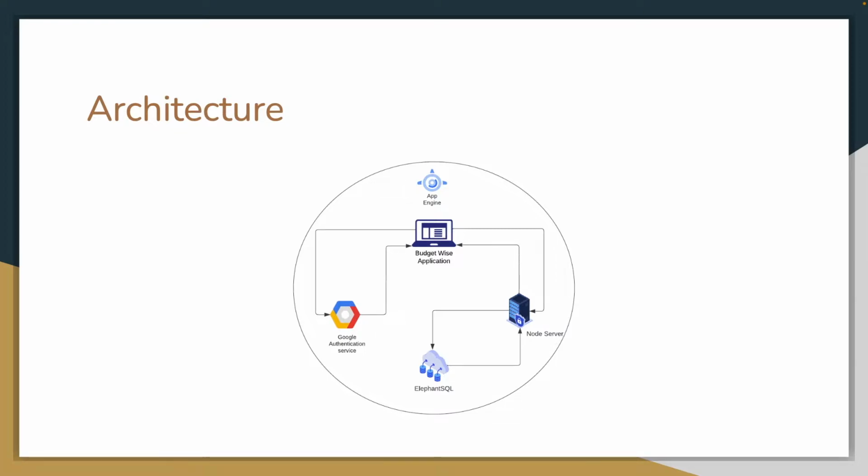The server-side backend is built using Node.js, which connects to an external API, ElephantSQL, that provides database services in PostgreSQL. The backend also uses an internal service from Google Cloud Platform for authentication called Google Sign-in. Google Auth returns an object with a valid user email, which is encoded by an in-house API to be saved as a unique key in the database for identification. If the email encoding matches, the user can use the BudgetWise application and send requests to and from the server for finance management.